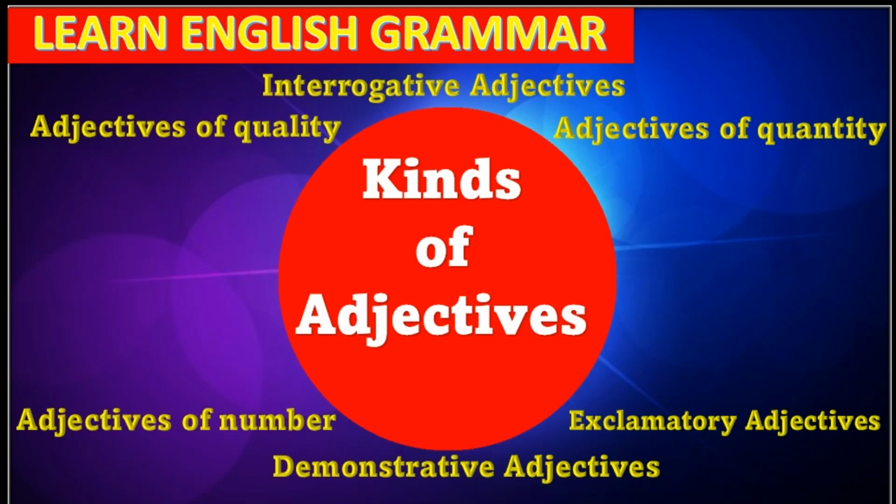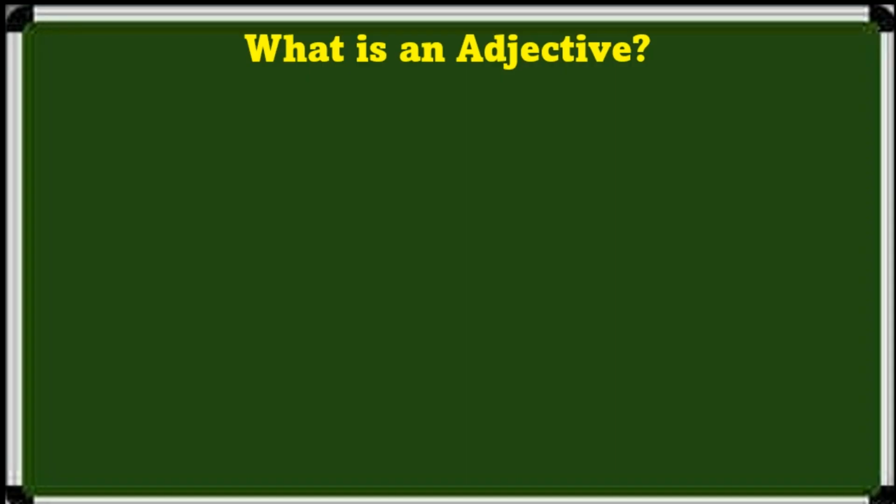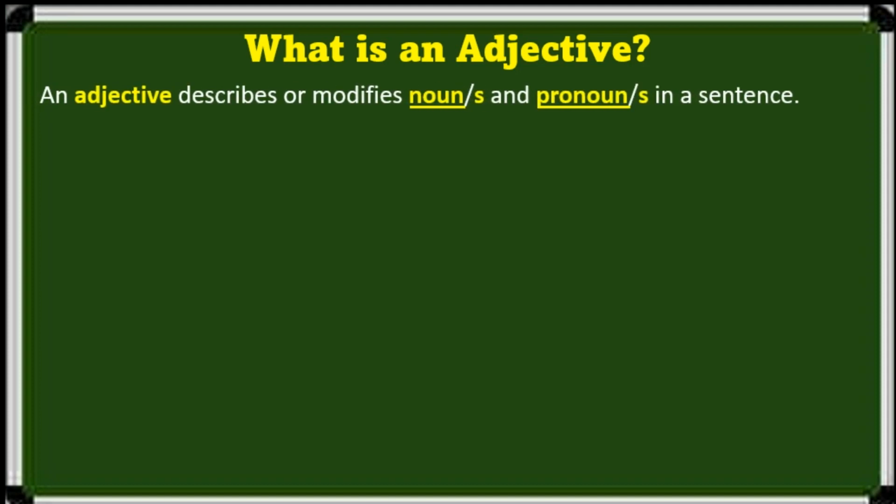In this video, we are going to learn different kinds of adjectives. First of all, we can learn what is an adjective. An adjective describes or modifies a noun or pronoun in a sentence.